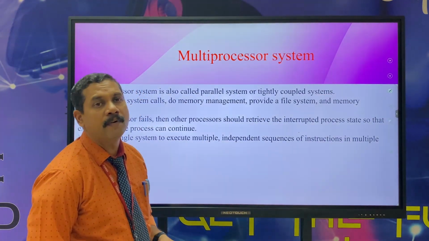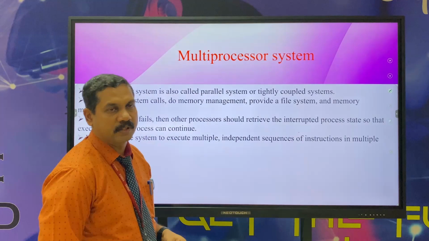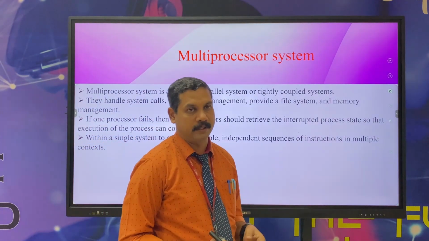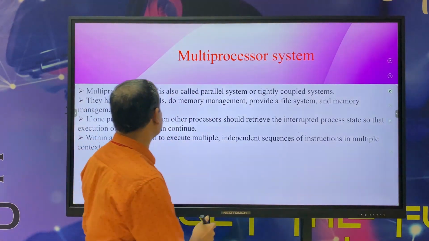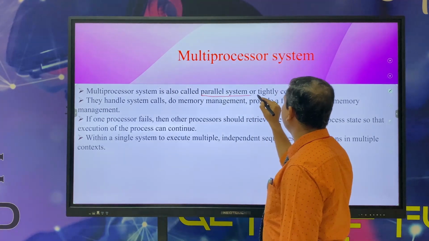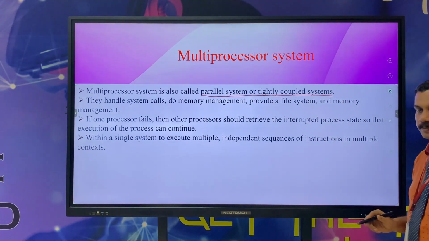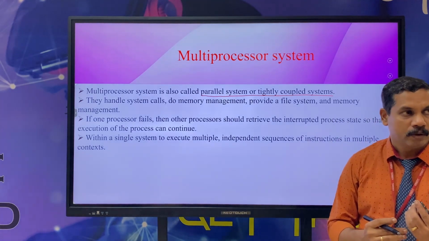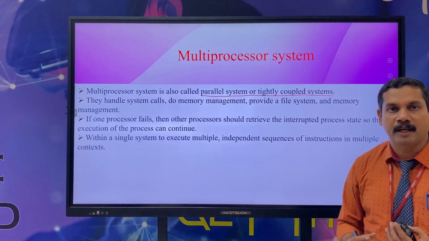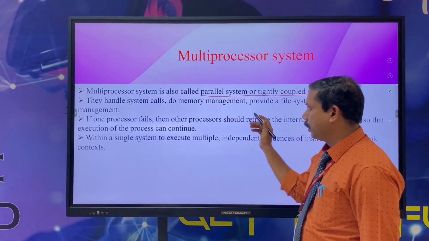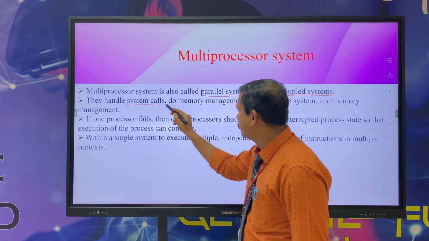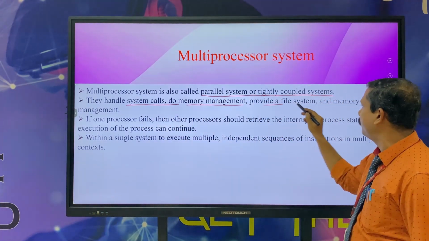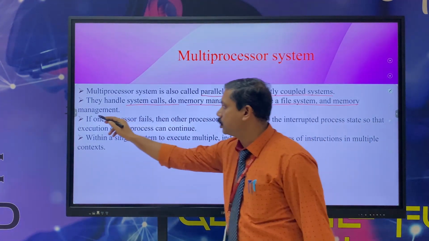The next evolution is the multiprocessor system. A multiprocessor system is also called a parallel system or tightly coupled system. One program can be executed while, at the same time, another program can be executed. They handle system calls, and provide file system and memory management.